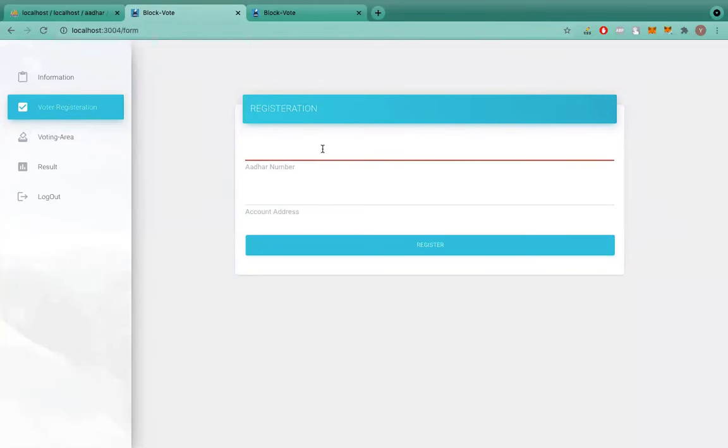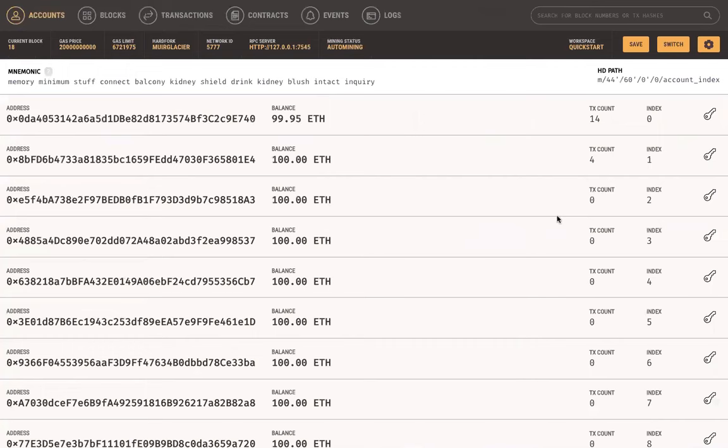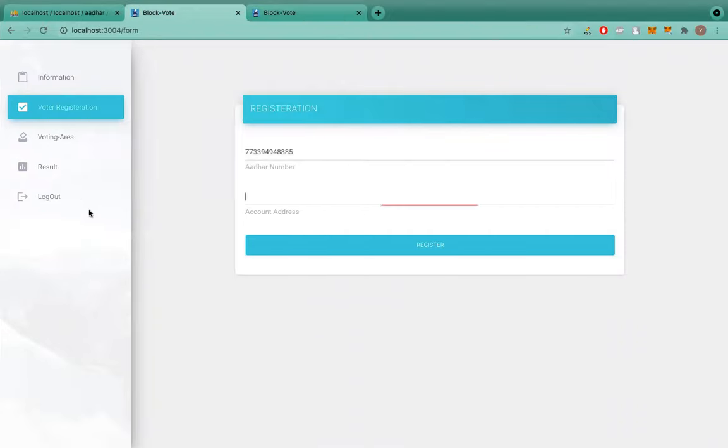So I will enter that Aadhaar number here again, and then I will enter the account address. This time I will enter a different account address. And I will see if I'm able to register multiple account addresses using the same Aadhaar number. So it gives me a pop-up that you are already registered, you cannot register again. So we can see that we cannot use the same Aadhaar number to register to different account addresses and to vote twice. We cannot do that.